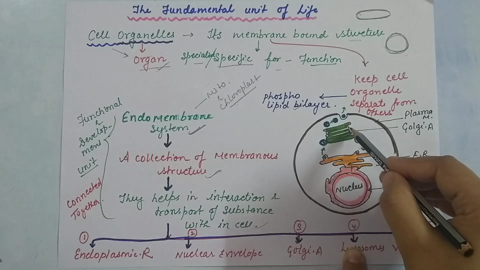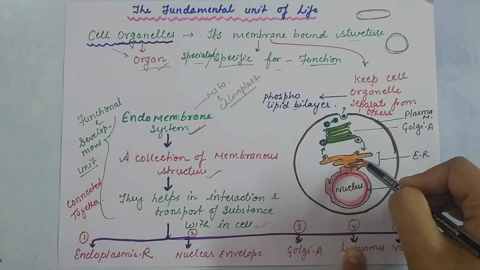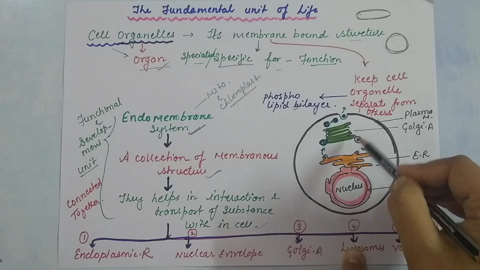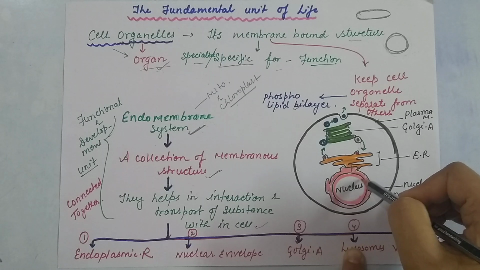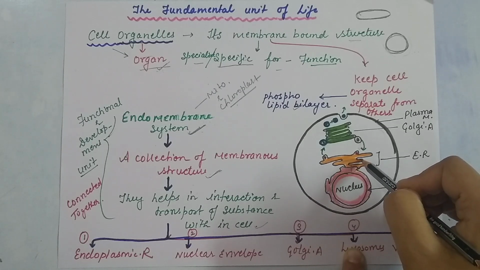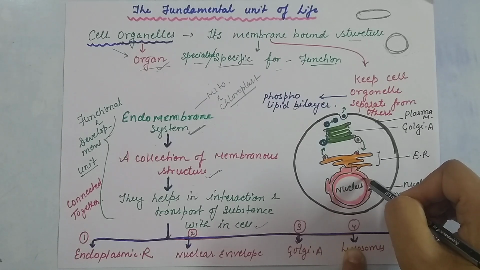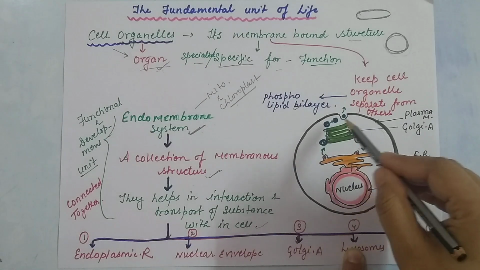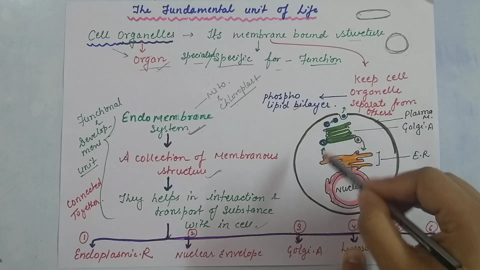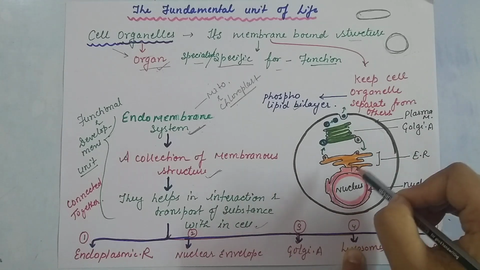If the Golgi apparatus wants to give something to the endoplasmic reticulum, they will give it in the form of vesicles, and then they go inside the endoplasmic reticulum and then to the nucleus. So what we are seeing is that there is continuous flowing transport of materials between them.